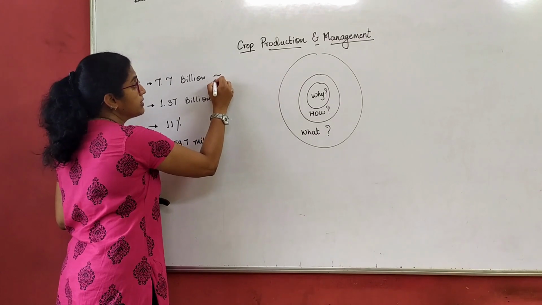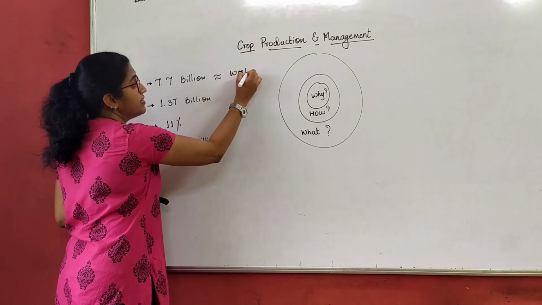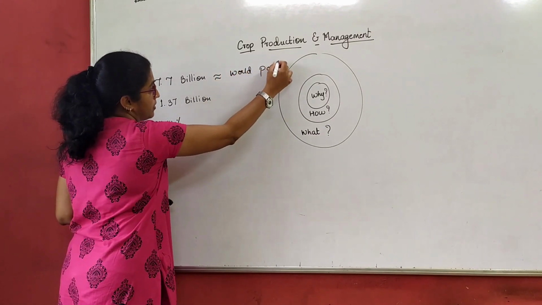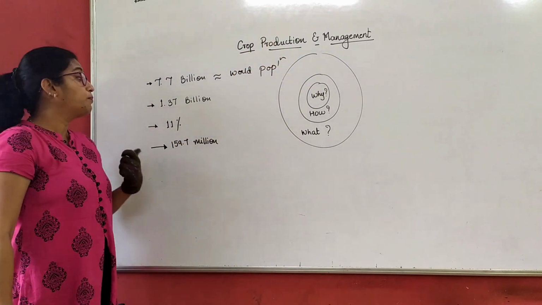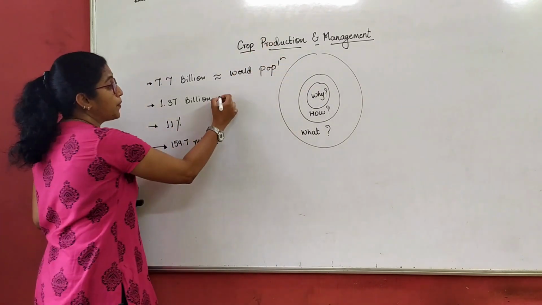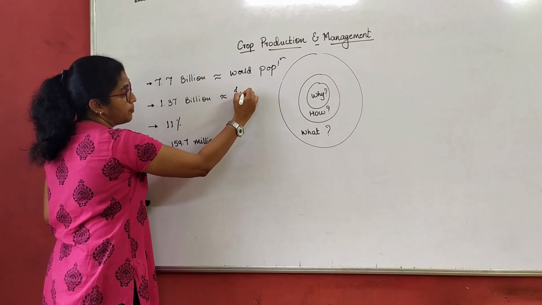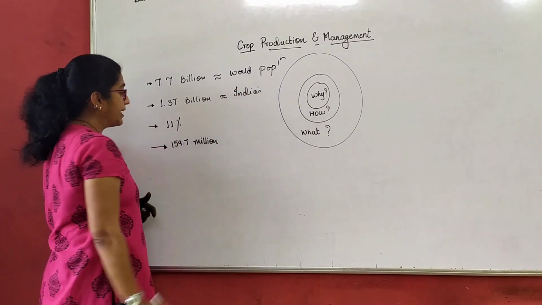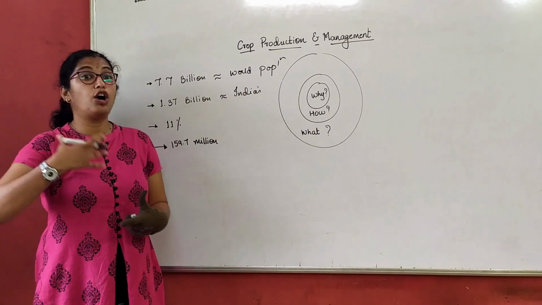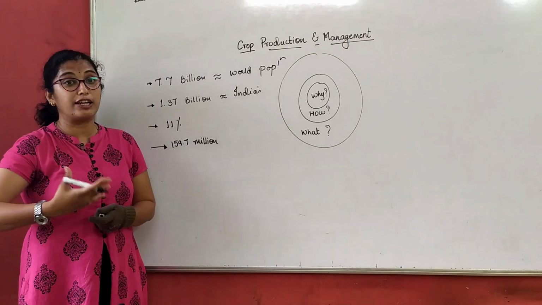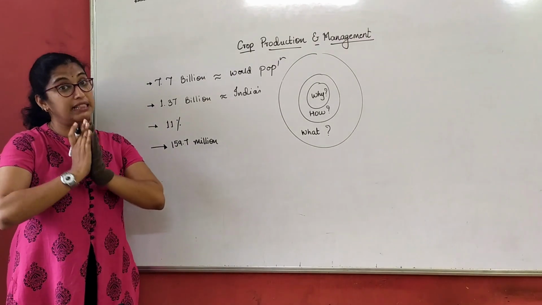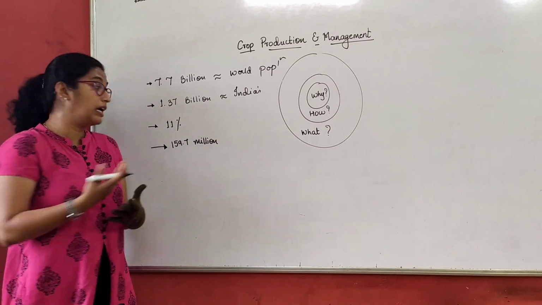7.7 billion approximately is the world's population. 1.37 billion is approximately India's population. 11% of the world's land is used for cultivation.